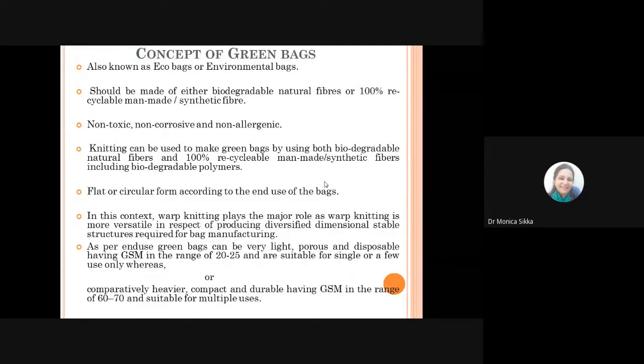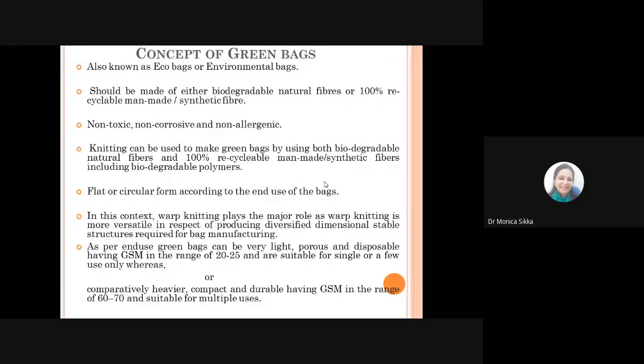So this concept of green bags, which is also known as eco bags or environmental bags, came from the idea that we need to use biodegradable natural fibers or recyclable man-made or synthetic fibers for making these bags, which should be non-toxic, non-corrosive and non-allergenic. And knitting can be used to make these green bags by using both these types of fibers, either biodegradable natural fibers or recycled fibers.